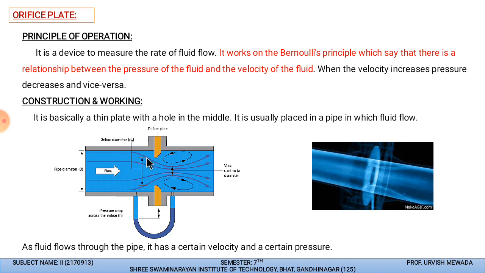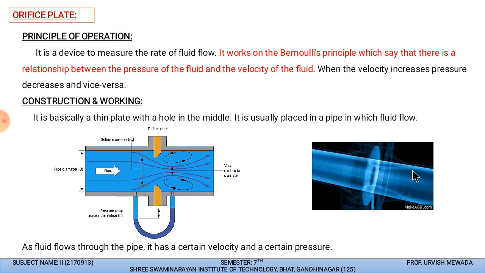So basically it is a thin plate with a hole in the middle. It is usually placed in the pipe in which the fluid flows. This is the plate having the hole which is placed inside the pipe. You can see this over here in this animation.